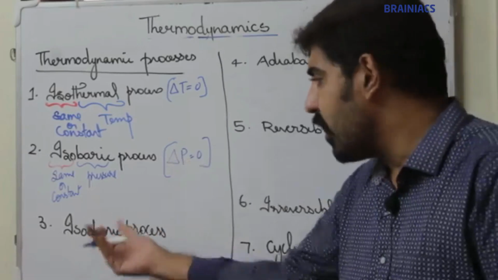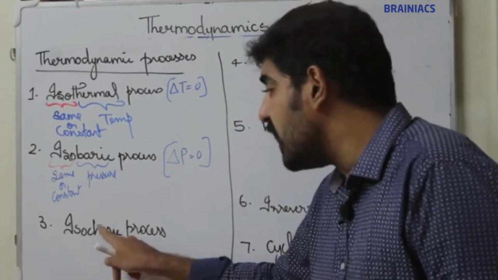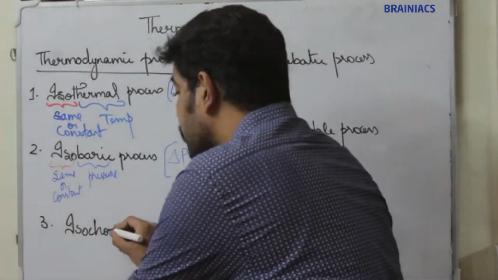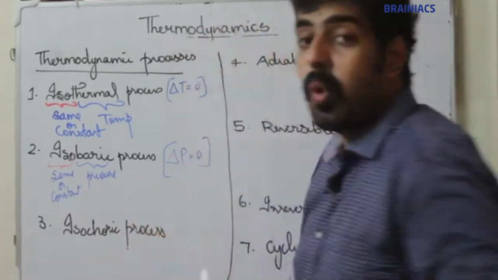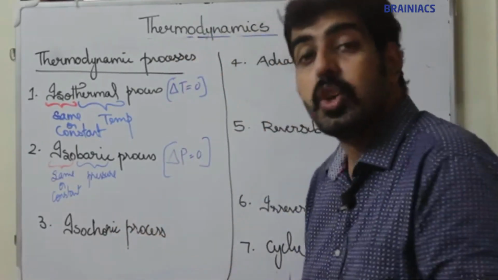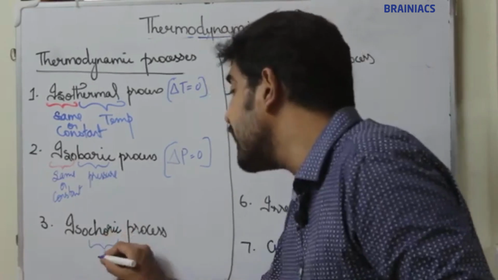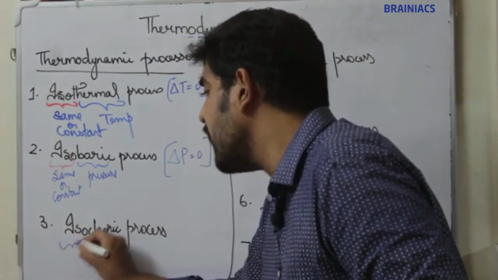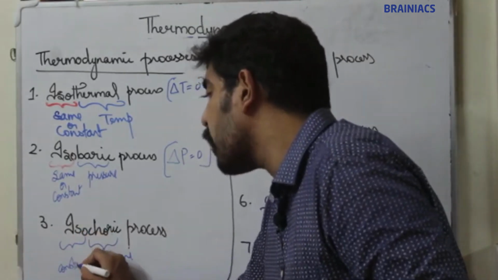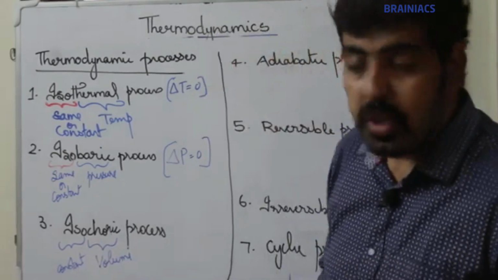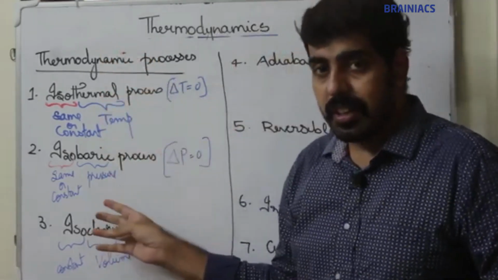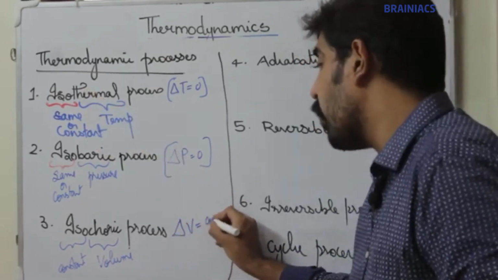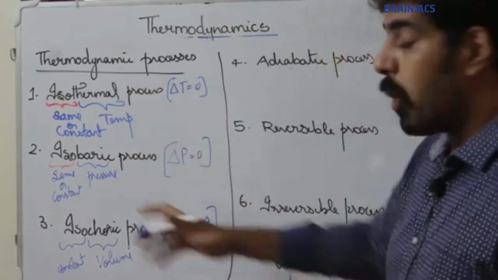Next, what is an isochoric process? Choric indicates volume, and iso indicates constant. So an isochoric process is a process which takes place at constant volume. Delta V, the change in volume, is equal to 0. I think these 3 processes are clear.